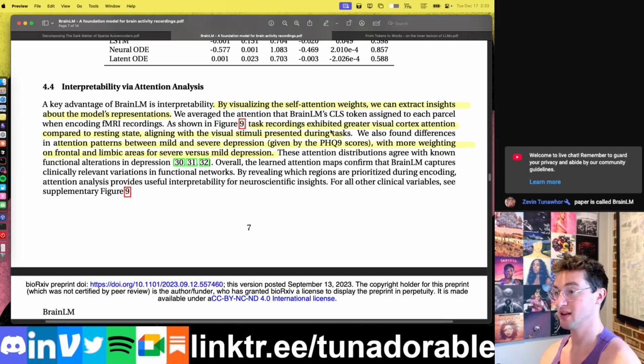And you would expect if there's interesting visual stuff in front of them with their eyes open, that the visual cortex should be firing, right? And we do find that the model's self-attention weights are attending to the parcels, the areas in the brain that are located on the visual cortex. So it is aligning with our preconceived notions of what should be happening there.